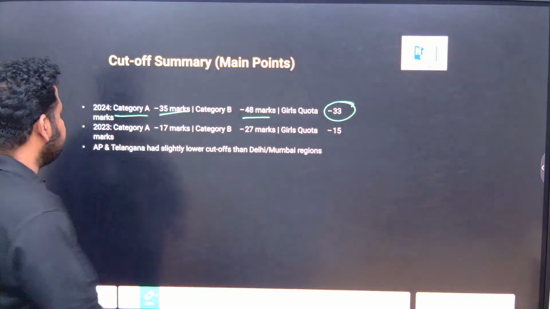Cutoff summary. For category A it is 35 marks out of 60. For category B it is 48 marks. For the girls' quota it is 33 marks. This is for 2024. In 2023 it was 17 marks.